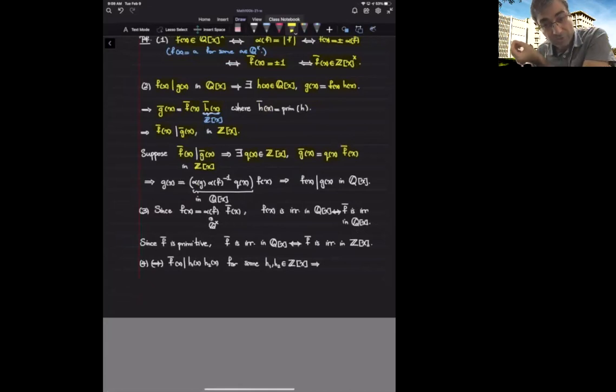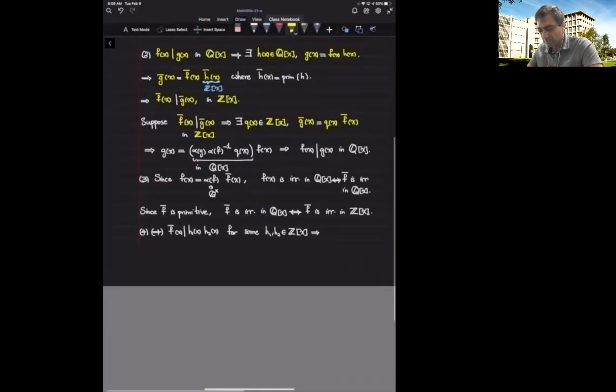So we can write down g bar as an integer polynomial multiple of f bar. But what is g bar? g bar is, again, the primitive form, which means g is its content times g bar. Alternatively, I can say that g bar is the content of g inverse times g.